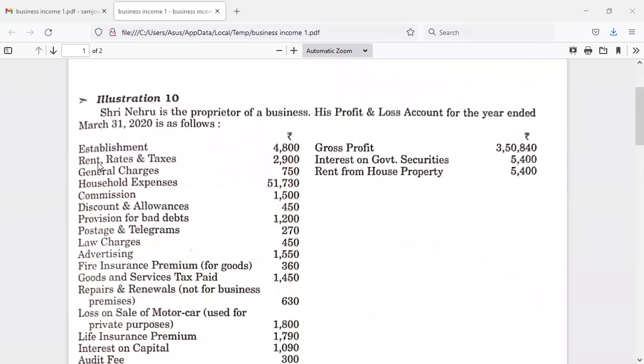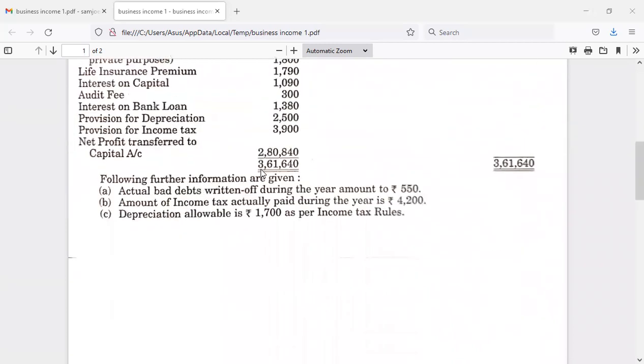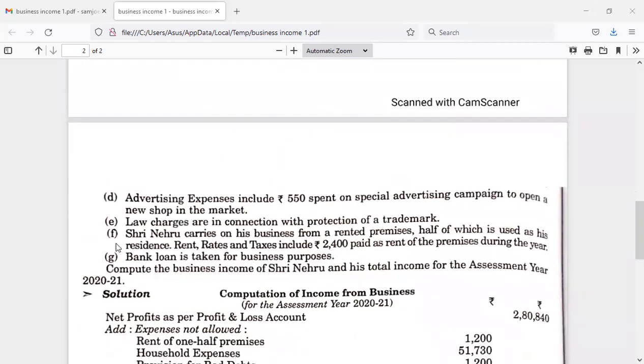Fine. Next item they have given is rent rates and taxes 2,900, and for this there is one piece of information in the additional information, you just observe. Point number F: Sri Nehru carries on his business from a rented premises, half of which is used as his residence. Rent rates and taxes include rupees 2,400 paid as rent for the premises during the year.